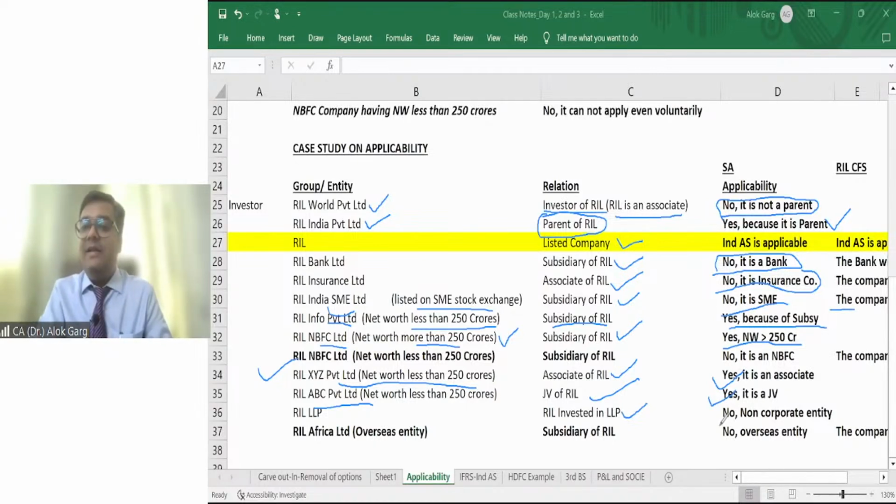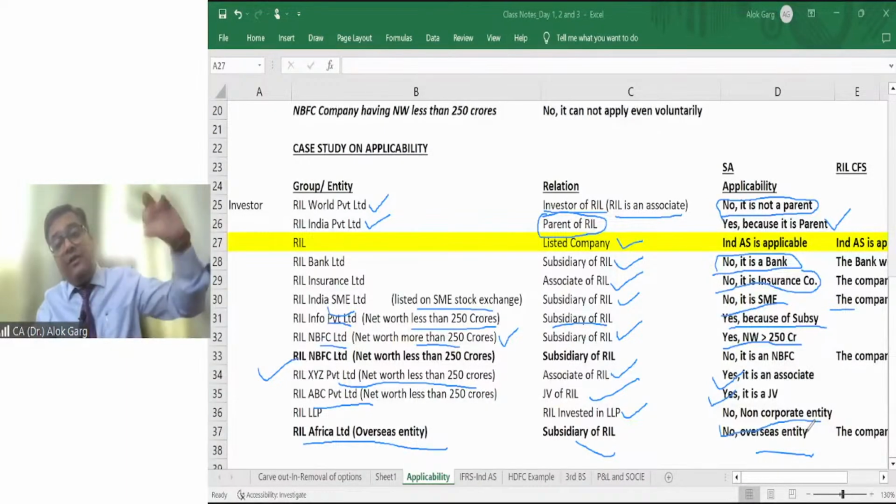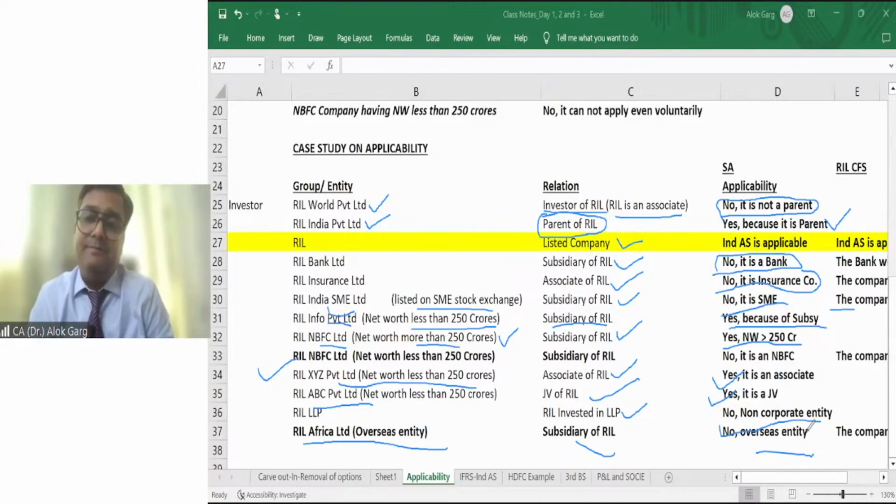RIL LLP, RIL invested in a limited liability partnership. In that case, Ind AS is not applicable to the LLP. Why? Because it is a non-corporate entity. RIL Africa Limited, it's a foreign entity. It's a subsidiary of RIL. Whether Ind AS is applicable to an overseas entity? Answer is no. Ind AS is not applicable to a foreign company, but that foreign company will migrate its accounts to Ind AS only for the purpose of consolidation of RIL.